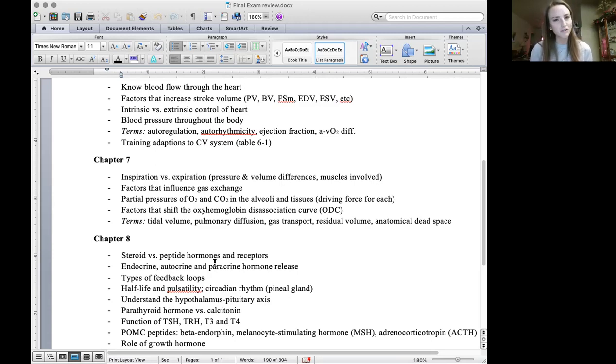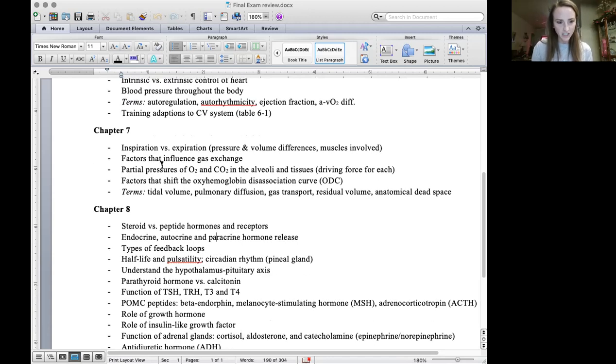That part's also a little tricky to understand: knowing how many millimeters of mercury are needed to push oxygen across the capillary membrane. I think it was 65 millimeters of mercury needed for oxygen and only 6 needed for carbon dioxide. But yeah, that's just the pressure. It's the driving force that pushes it across that membrane into that certain area. So knowing about those factors.